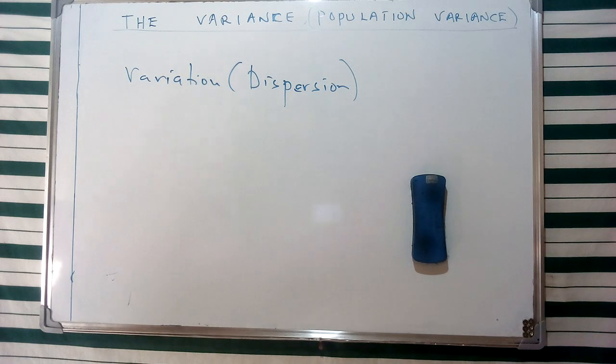In this case, we are going to focus on the concept of population variance. And later on, we shall look at the second case, from the concept of a sample, whereby we're going to create a relationship between the two.